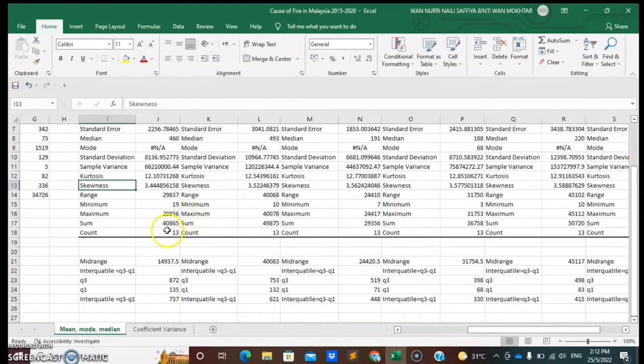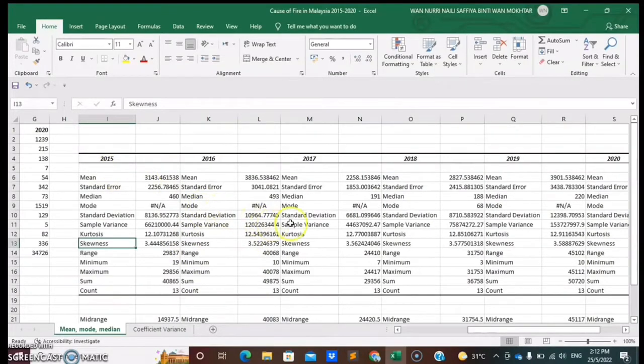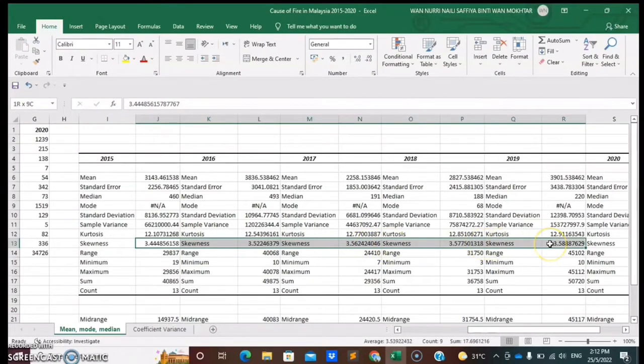Okay, let's start with skewness. The values for the data from 2015 until 2020 are all positive, which means it is right skewed data, and since it is higher than 1, it suggests a high degree of skewness.